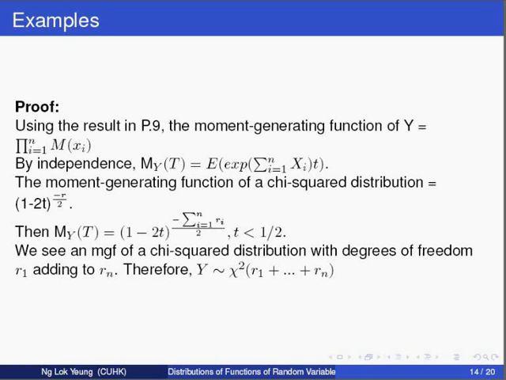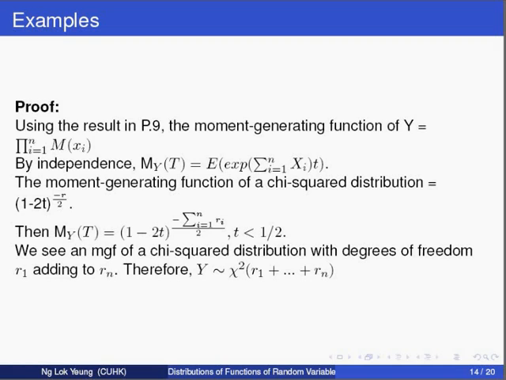The proof of this theorem is as follows. Using the result mentioned on page 9, the moment generating function of Y, M_Y(t), equals the product of all moment generating functions of all X_i's. By independence, M_Y(t) equals the expectation of exponential to the power of the sum of X1 to Xn times t.